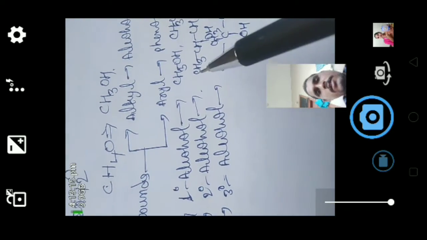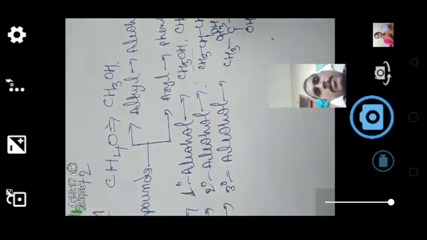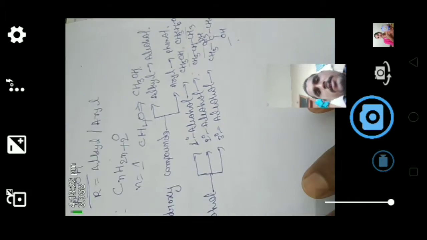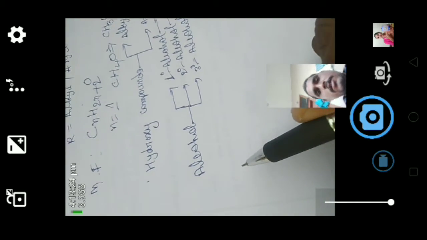Here are the examples for primary, secondary and tertiary alcohol.